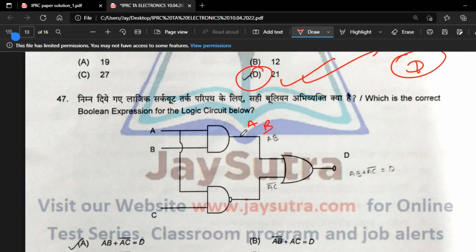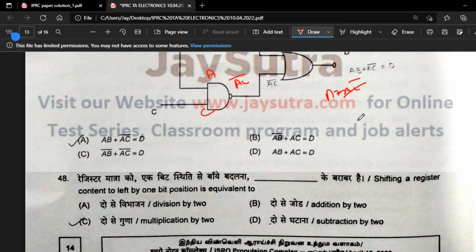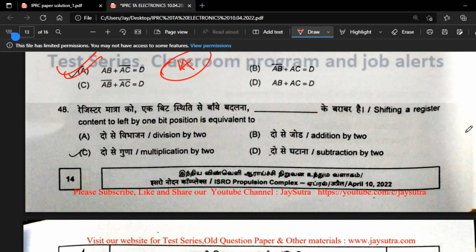Which is the correct Boolean expression for the logic circuit below? Here AB will come, and here AC bar will come. We will add both, then it will come AB plus AC bar equal to D. Option A is correct.